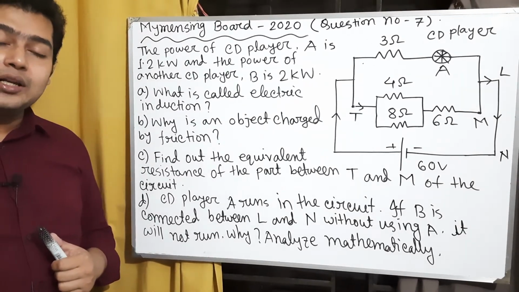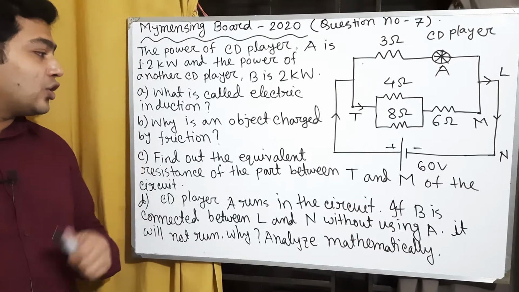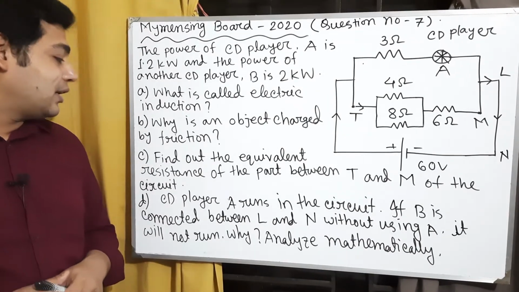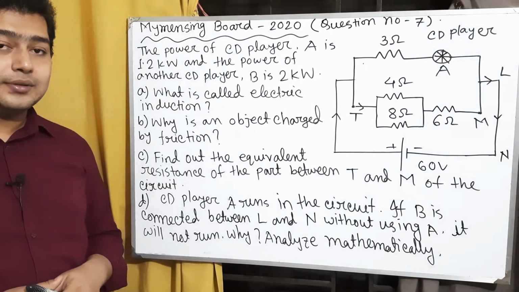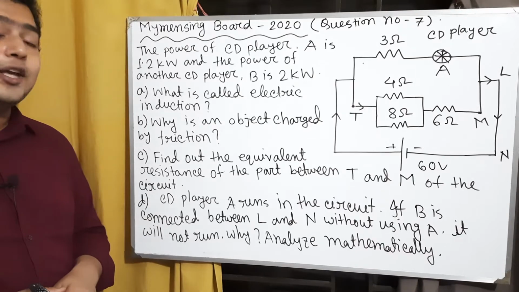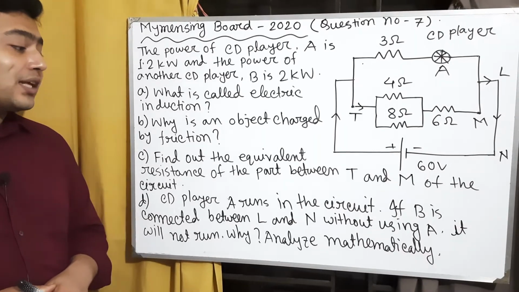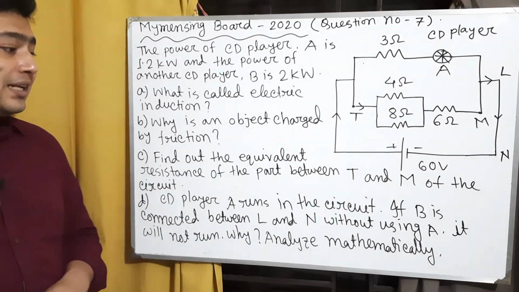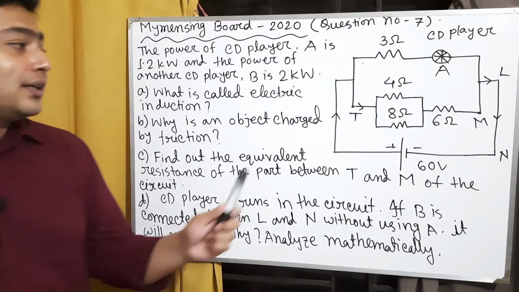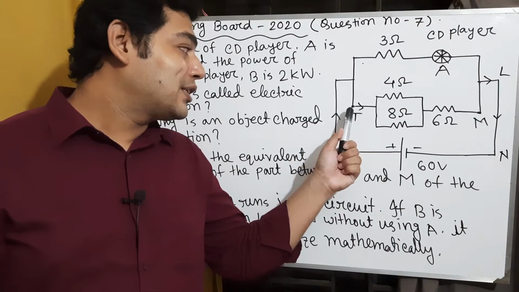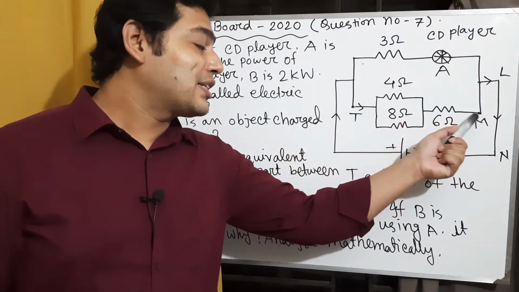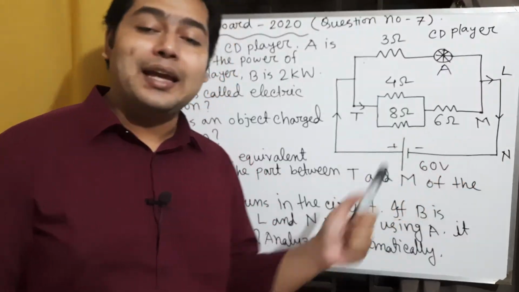So this is our given stem, and the questions are: question A, what is called electric induction? Question B, why is an object charged by friction? Question number C, find out the equivalent resistance of the part between T and M of the circuit. Here, for question number C, we need to determine the equivalent resistance between T and M.